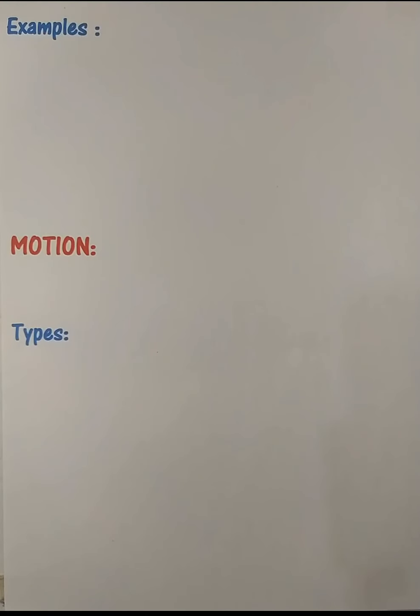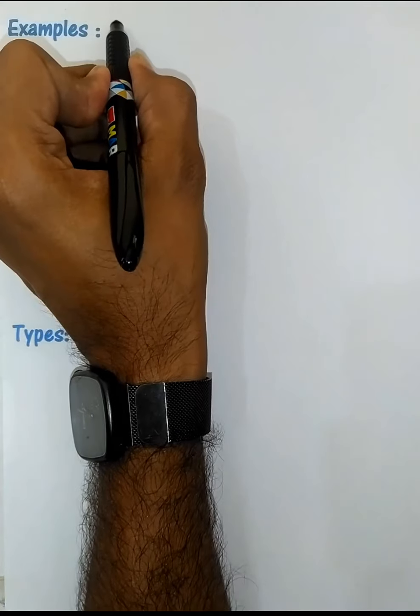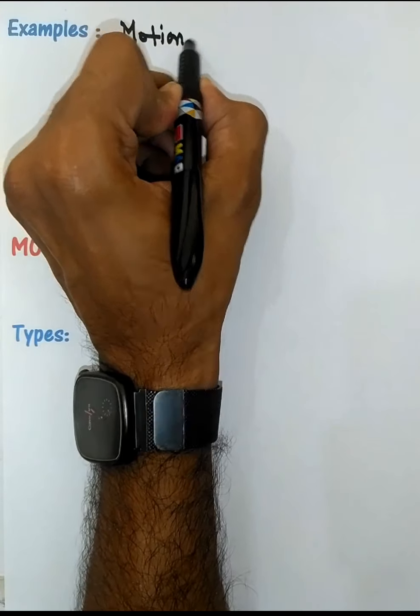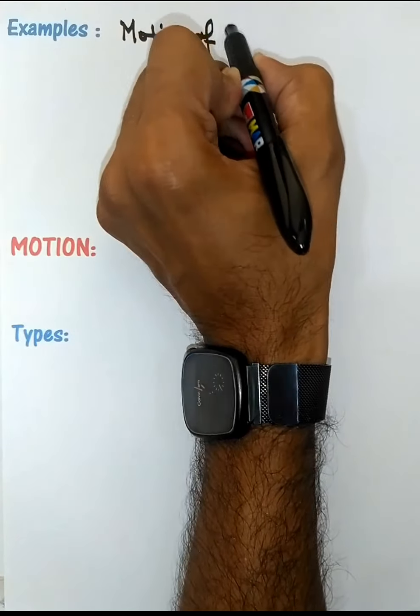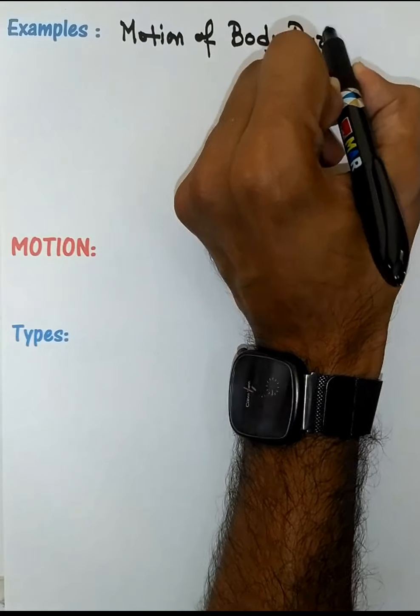Now friends, let us start with some examples of motion. In that, quickly think about what are the few motions that are going inside your home. Right, I may start with motion of your body parts, like when you are walking, your legs are in motion.